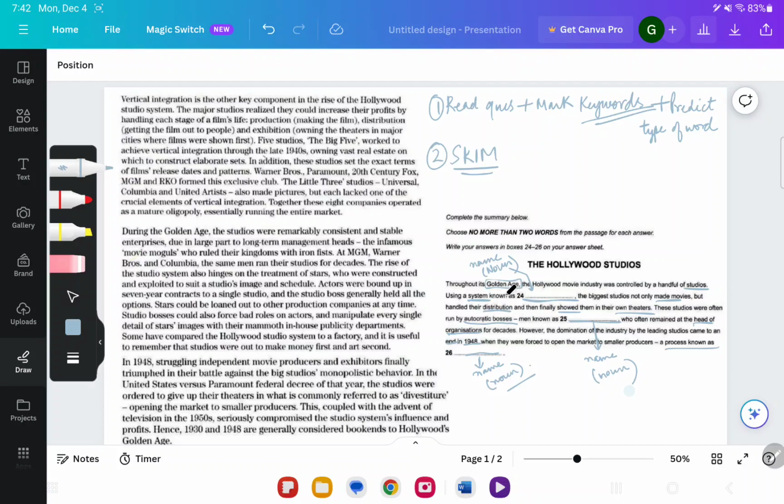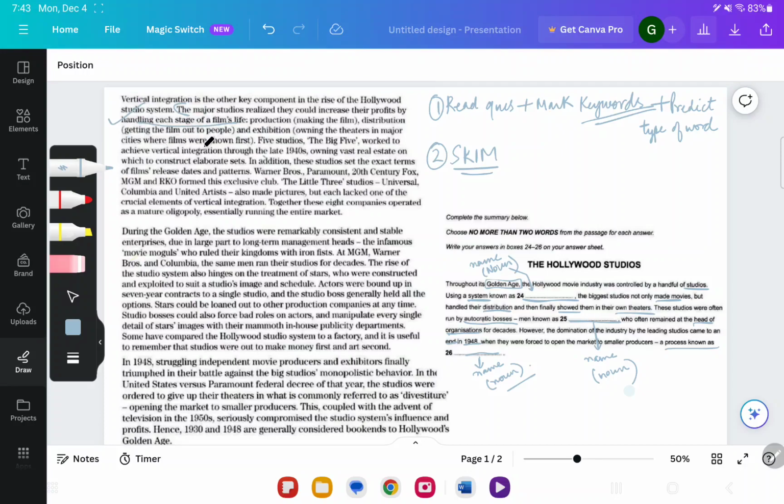Now, here I have in my mind the keywords like golden age, movie industry, studios, then name of a system. So, bigger studios, they used to control everything. Let's see where they are talking about this thing. Vertical integration is there, the key component. I'll keep on skimming. Now, here major studios realized they could increase profit by handling each stage of the film.